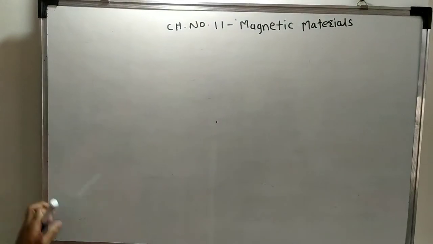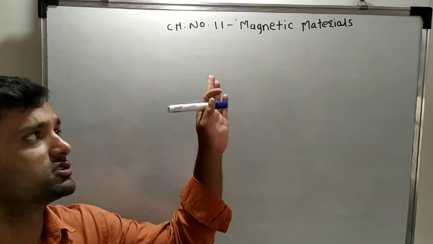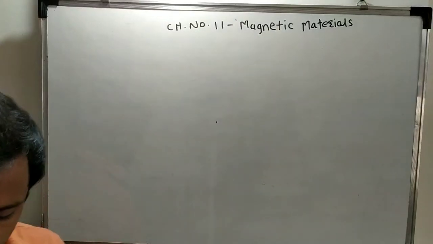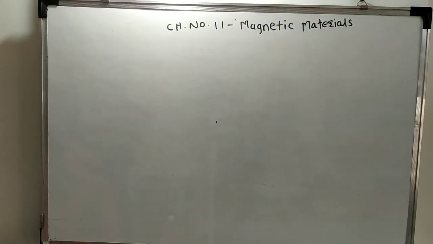So this is about the theoretical part from this chapter. We are already done with the theory of the chapter. Now we are going to discuss some numericals in this chapter.